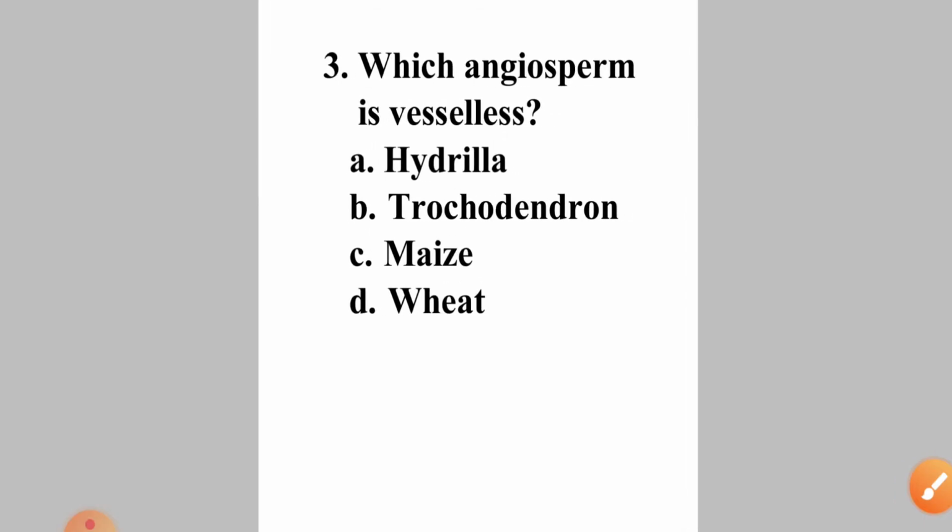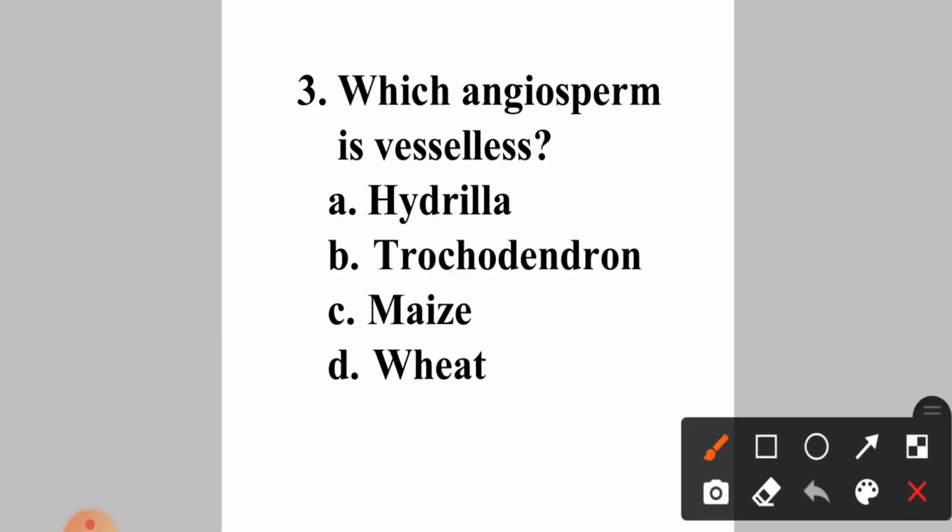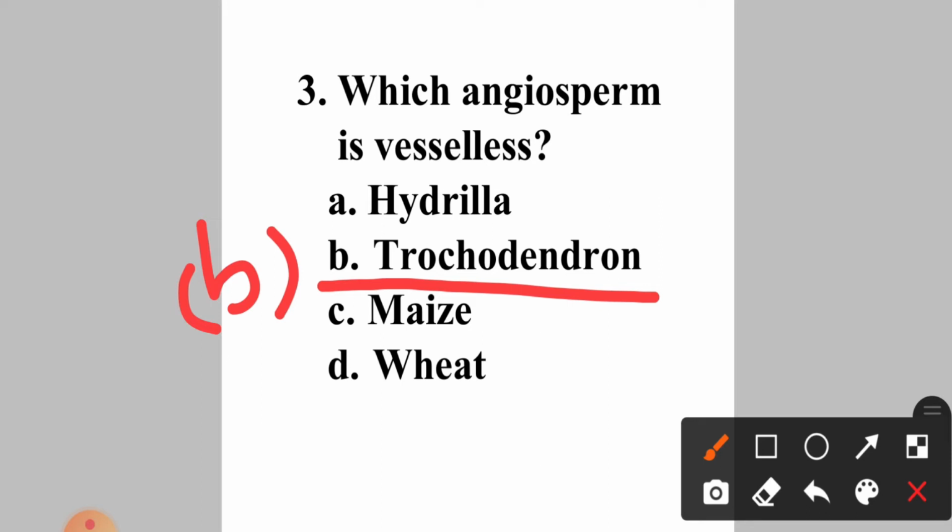Which angiosperm is vessel-less? Okay, vessel नहीं है. Okay, कौन से angiosperm में? Option A hydrilla, B trochodendron, C maize, D wheat. Okay, so answer हो जाएगा हमारा option B, that is trochodendron. Okay, so Amborella trichopoda, trochodendron, and tetracentron sinense are the angiosperms which are vessel-less, which are devoid of vessels. Okay, so answer will be option B.